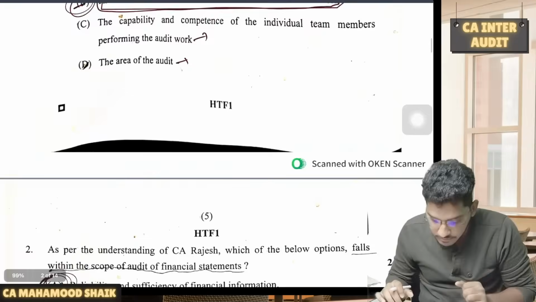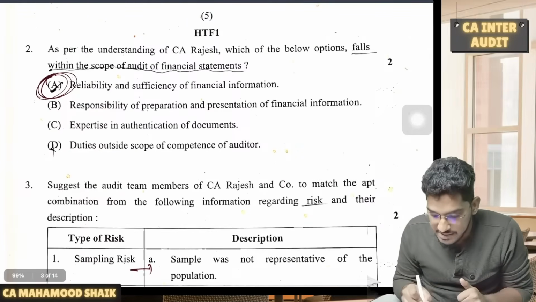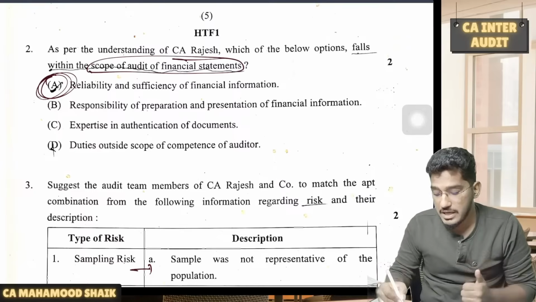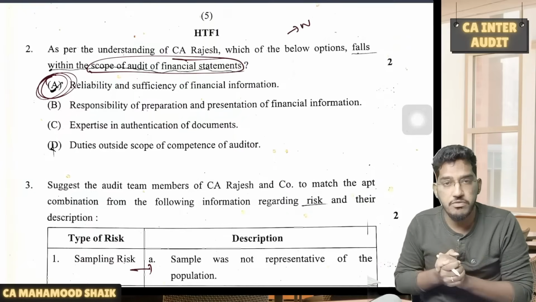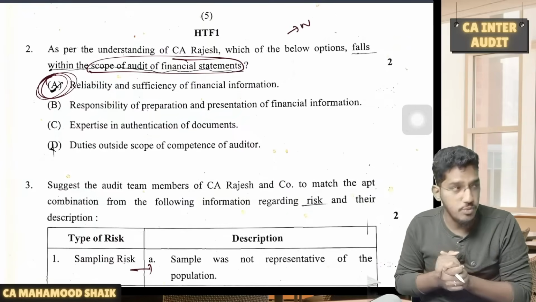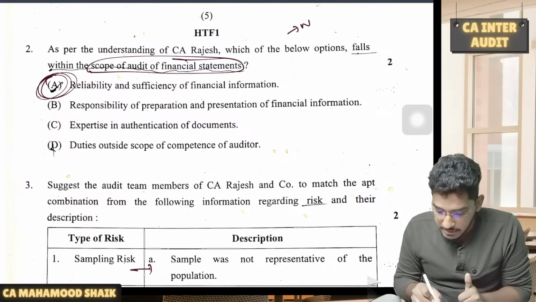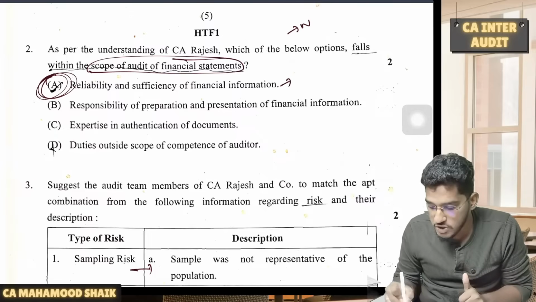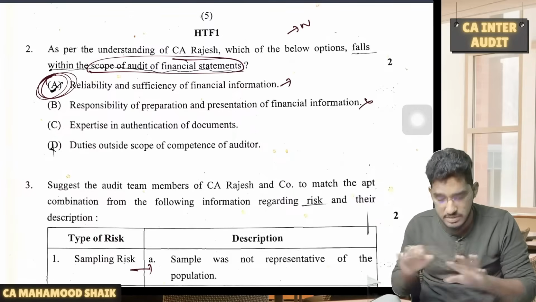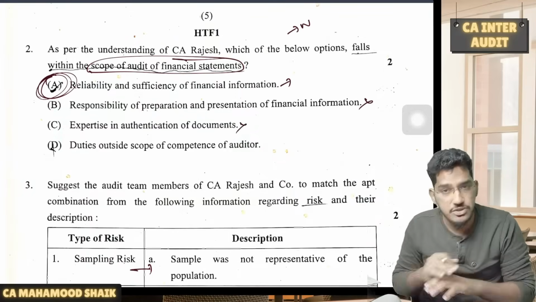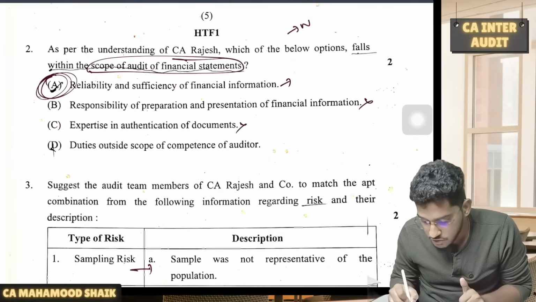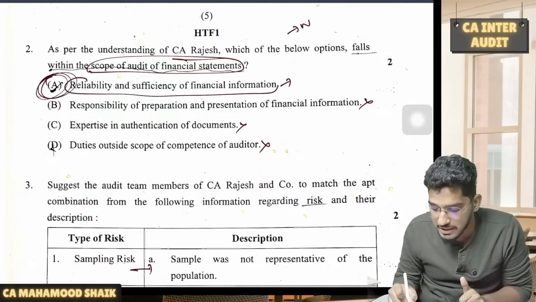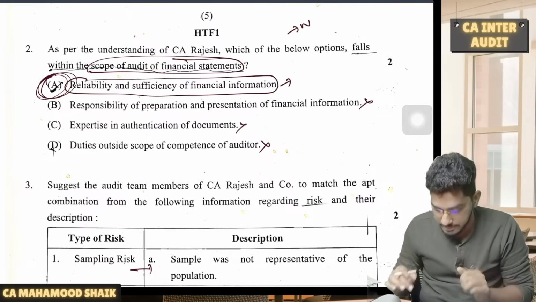Next one. As per the understanding of CA Rajesh, which of the below options falls within the scope of the audit of financial statements? This is a question from nature, objective and scope of audit. Number 1, reliability and sufficiency of financial information. Yes, this will fall within the scope of the audit. Responsibility for preparation and presentation of financial statements. No. Expertise and authentication of documents. No. Duties outside the scope of competence of the auditor. No. So what falls within the scope of the auditor is the reliability and sufficiency of financial information.